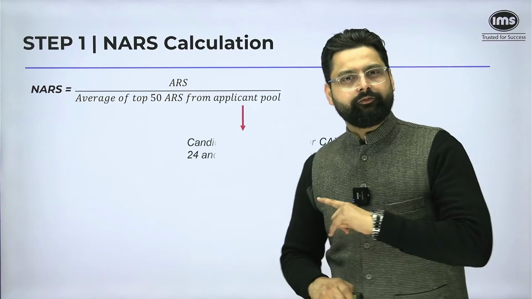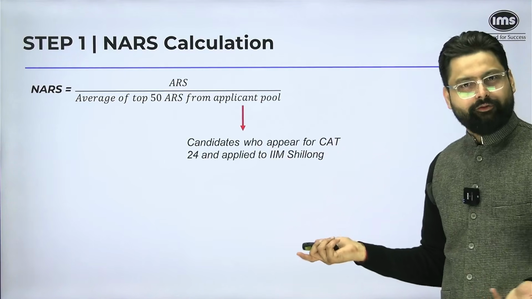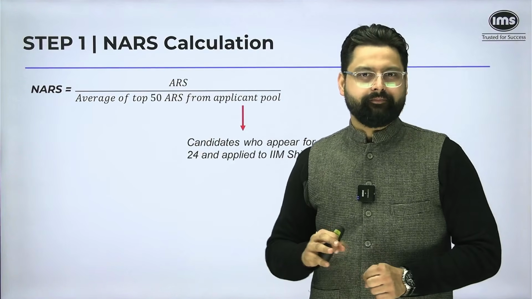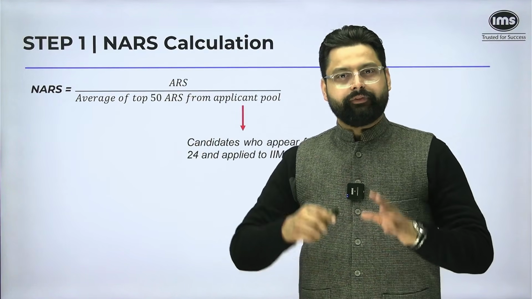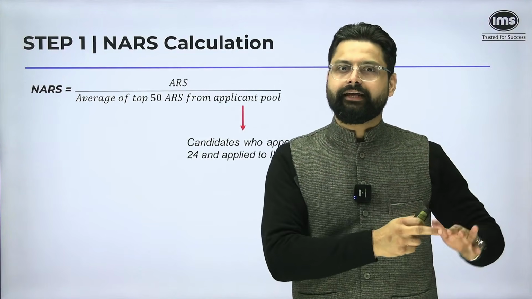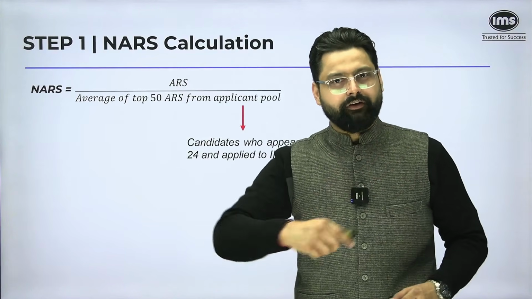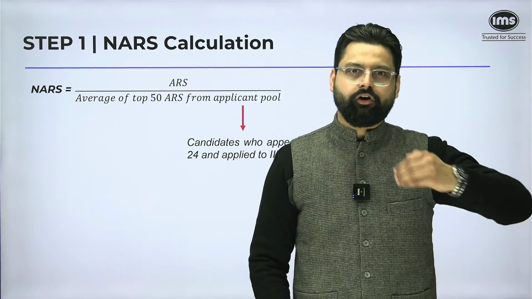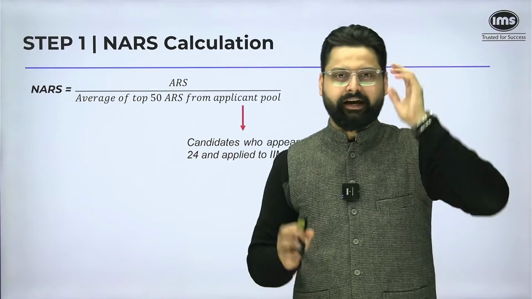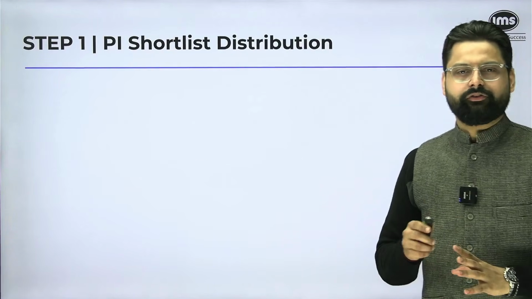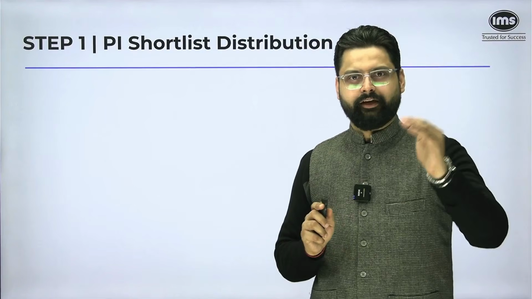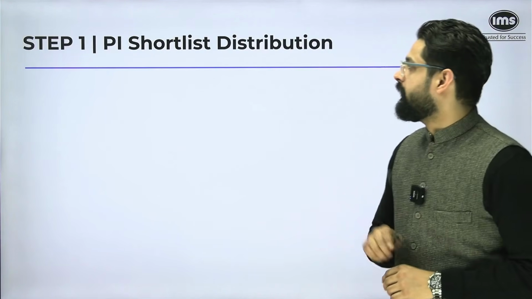And what is this applicant's pool? The candidates who appear for CAT 24, of course, and apply to IIM Shillong. Now, when they calculate NARS and when they calculate the final score, they do this for all the academic disciplines that they have given in their file. So for engineering, it will be a separate list. For non-engineering, it will be a separate list. So there are, I think, 5-6 categories that they have given. You can check out those categories in that file. It is there on, I think, the last 2 pages or something.